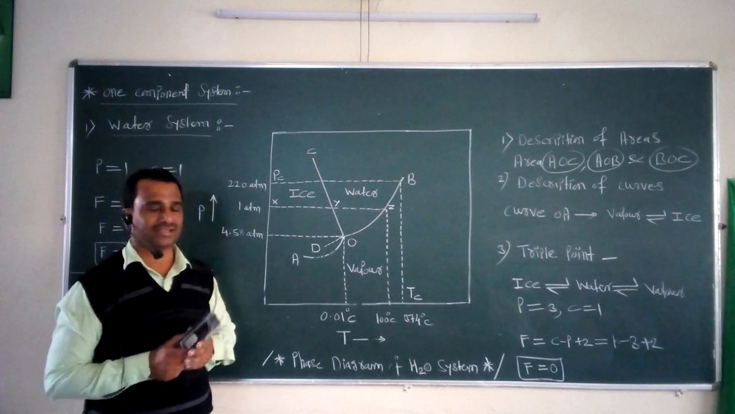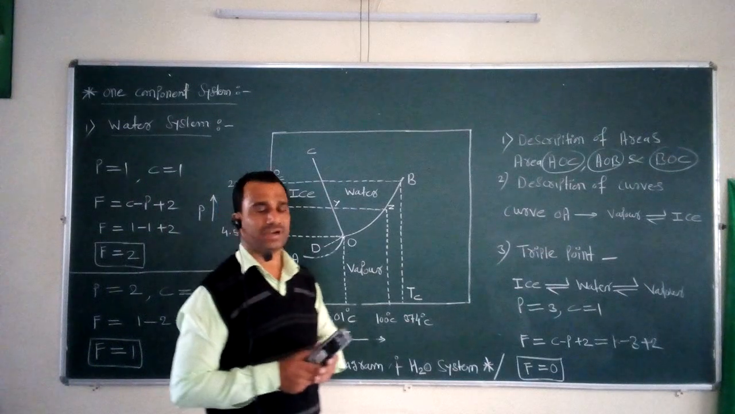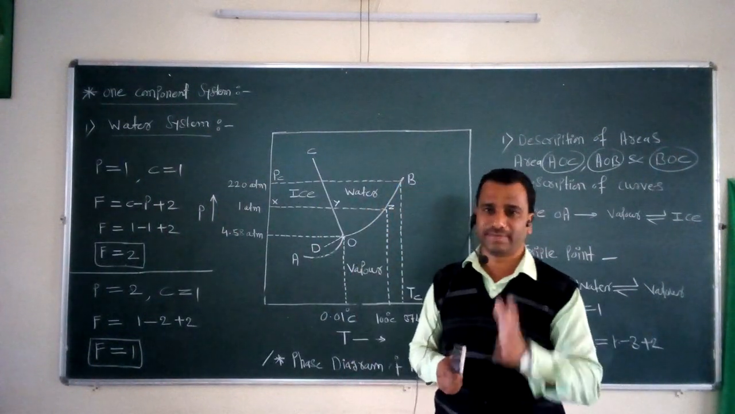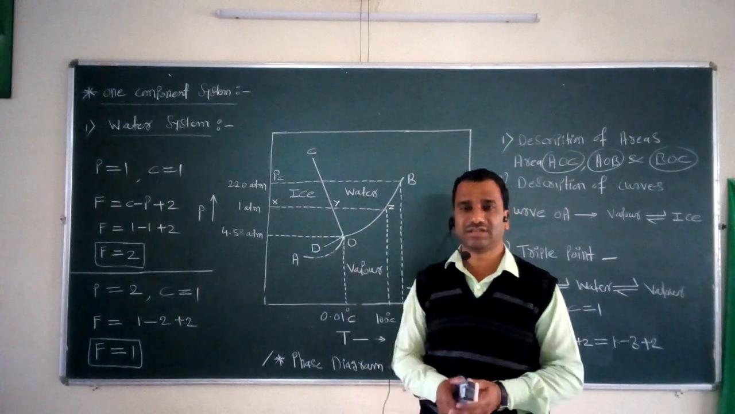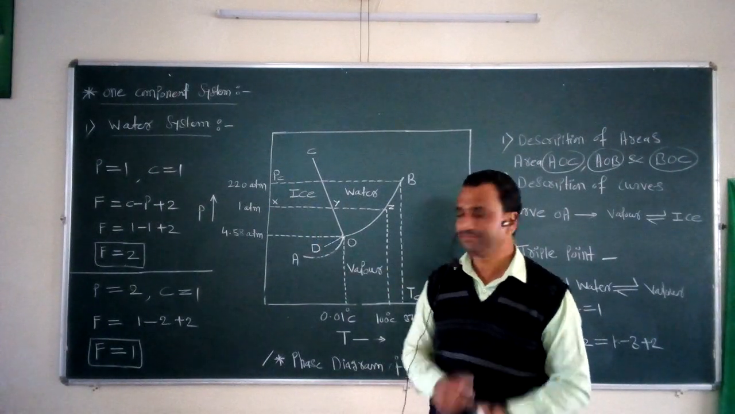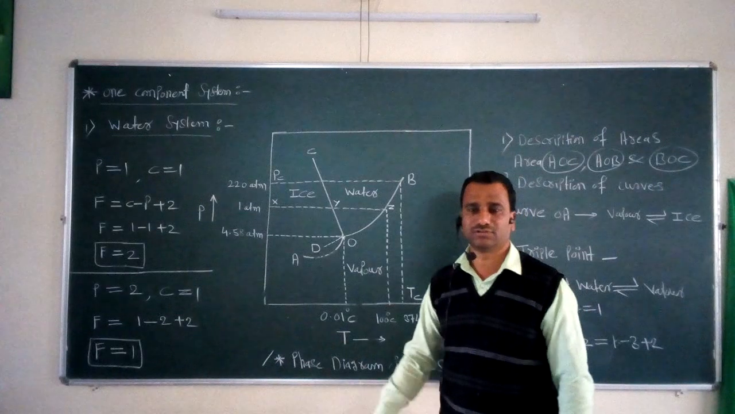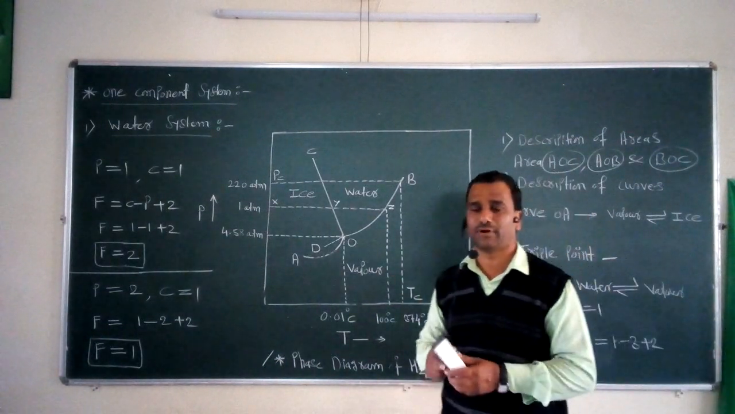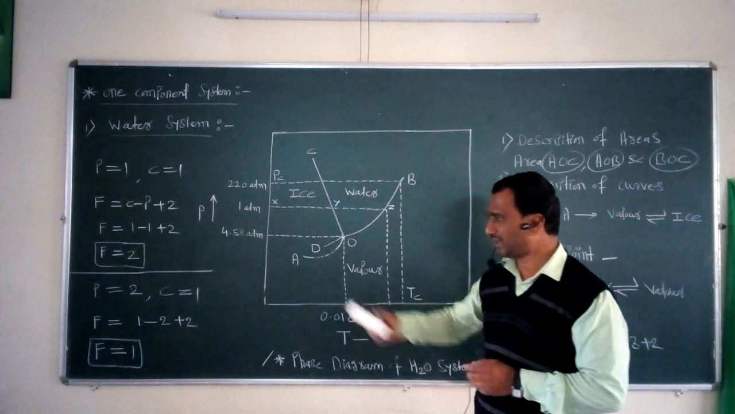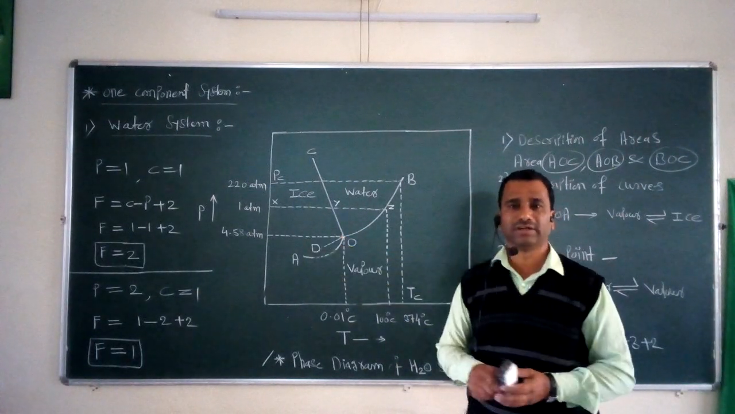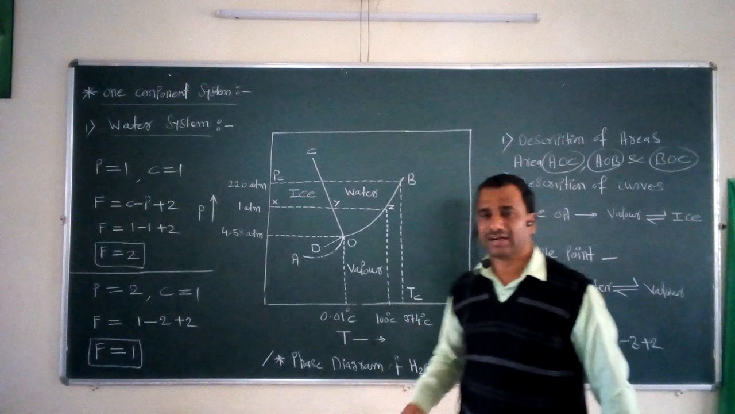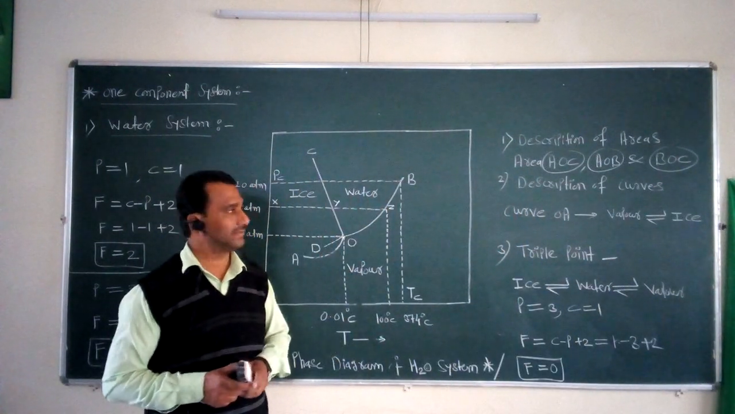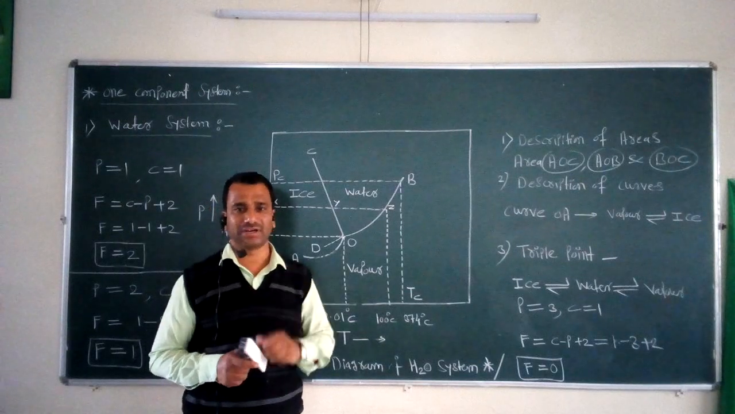So in the current lecture, we studied one important point from the chapter, that is called the one component system, and especially we studied the water system with the help of the phase diagram. This phase diagram of the water system can be studied with the help of two important parameters: one is the pressure of the water system, and the second is the temperature. This phase diagram can be divided into three important parts.